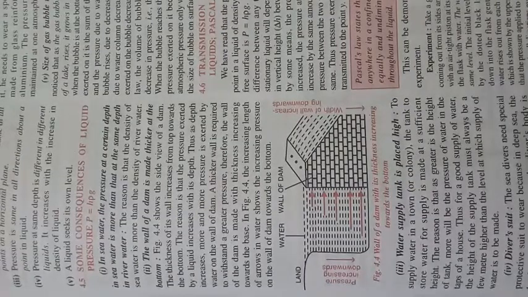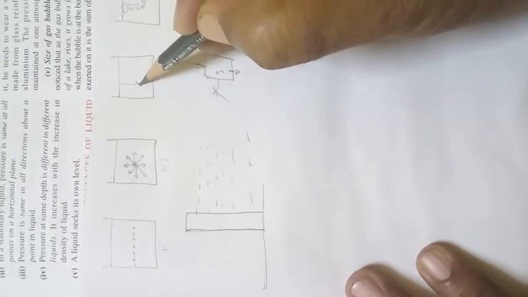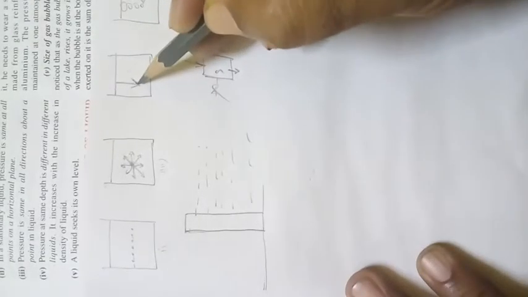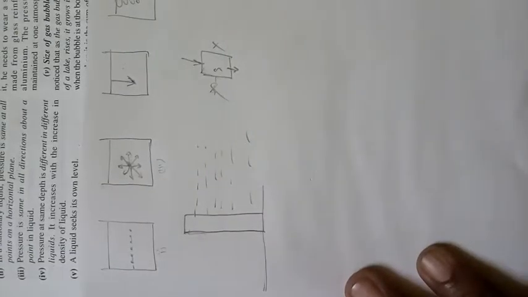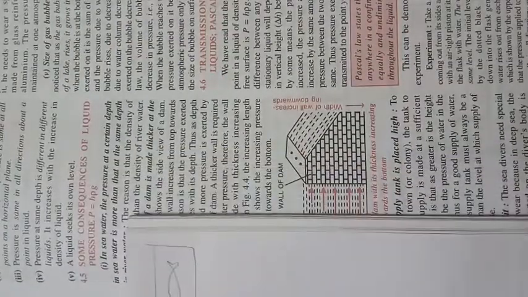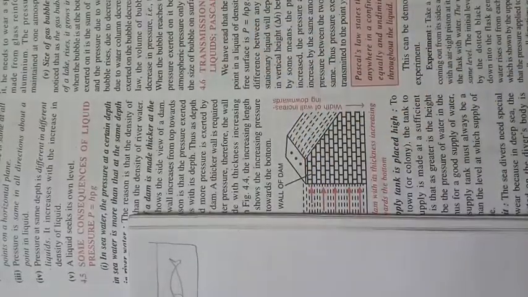Point number 4: pressure at the same depth is different in different liquids. Now that actually depends on the density here. So at a certain depth inside a liquid, if it is water, the pressure is different. If it is oil, the pressure is different, and so on. Now that's actually pressure depending on density. We know that. Then comes the last one: liquid seeks its own level. Now because of gravity, the liquid always takes the lowest level on earth. Did you get that?